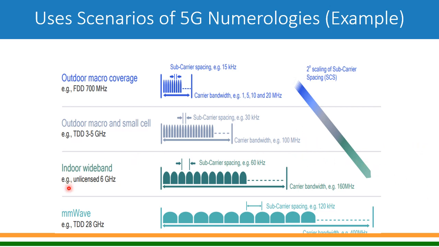Similarly, if you go to the unlicensed 6 gigahertz band for indoor coverage, there you can use, say, and these are just examples, 60 kilohertz and carrier bandwidth up to 160 megahertz. And of course, when we start using millimeter wave, then maybe subcarrier spacing of 120 kilohertz and carrier bandwidth up to 400 megahertz can be used. So these are the various usage scenarios of different numerology, subcarrier spacing and channel bandwidth. This is just an example. There could be some other way of deployment too.